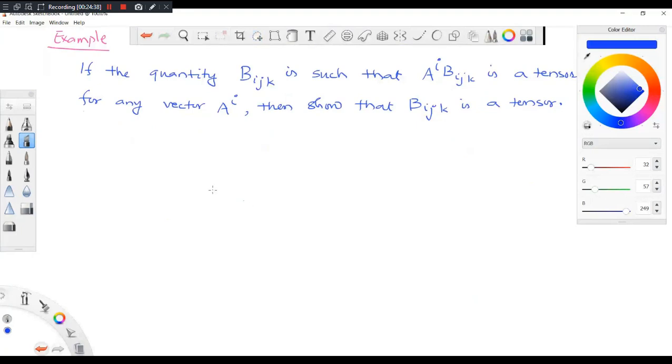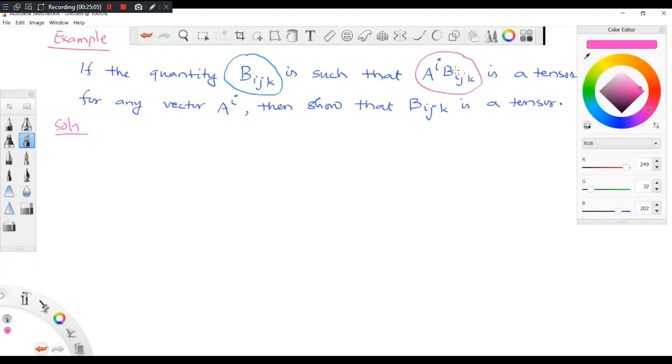I think this question you might have understood. Can you tell me what I have to apply? Yes, sir. Quotient rule. Quotient theorem. Here I have not said it is a tensor. So here I am saying that this is a quantity such that the product is a tensor.